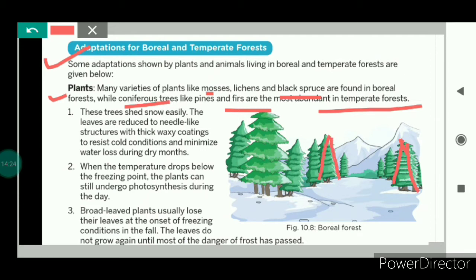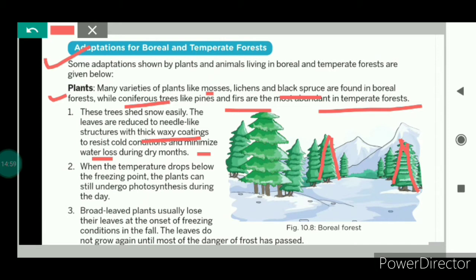And these trees can shed snow easily. That means the leaves of the trees are reduced to needle-like structures, and they have thick waxy coatings which protect them from the cold and also minimize the water loss during the dry months. How does water loss happen in the plants? We know that plants excrete the excess amount of water through the stomata present on the leaves. This process is known as transpiration.